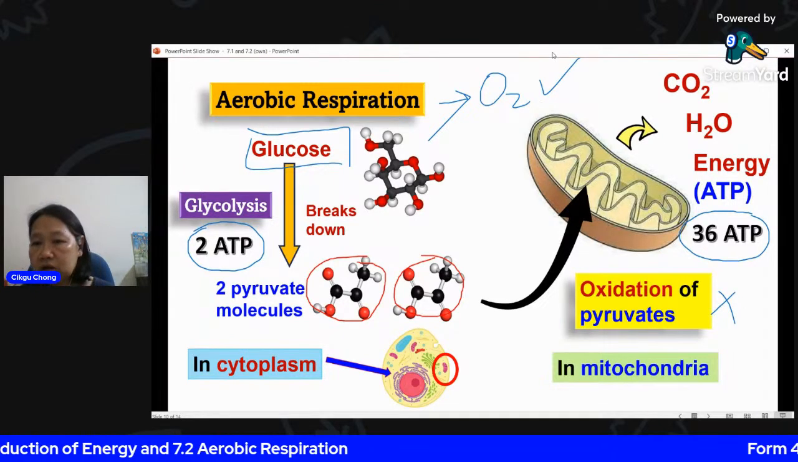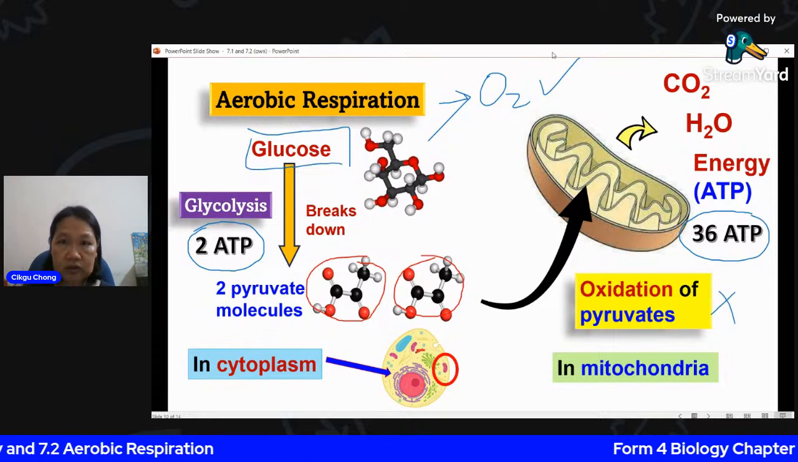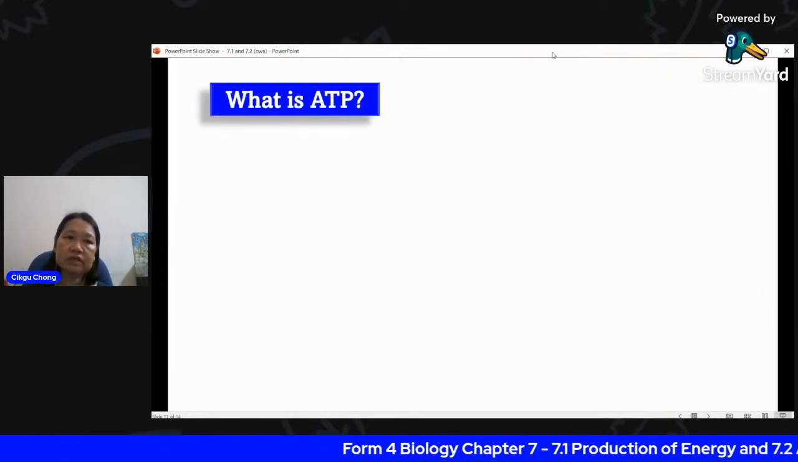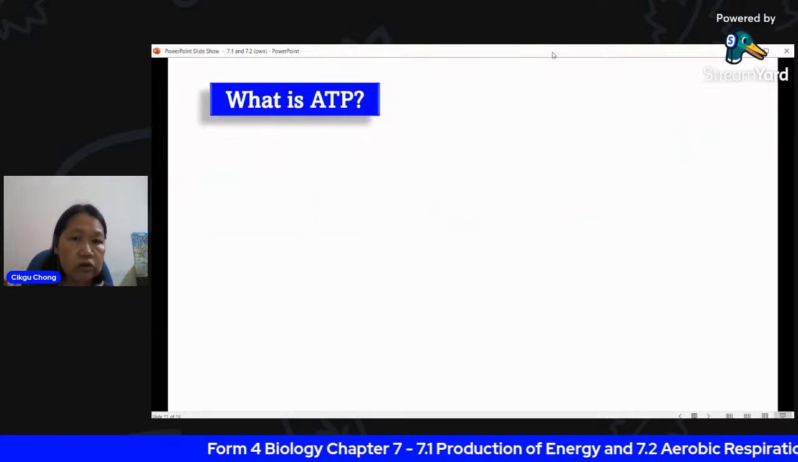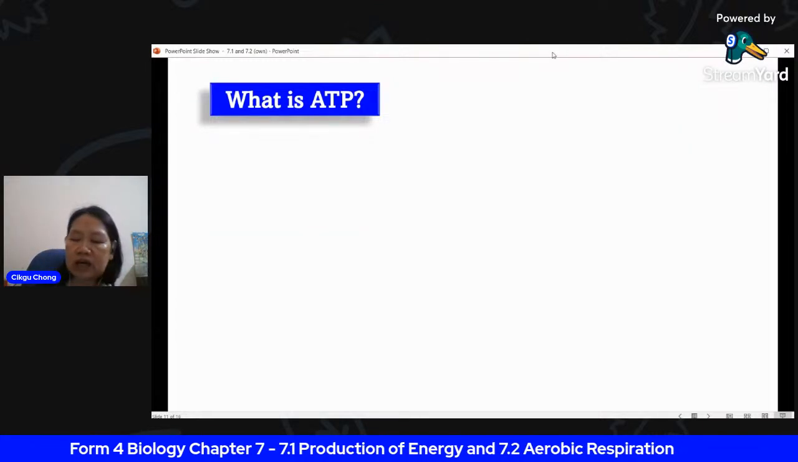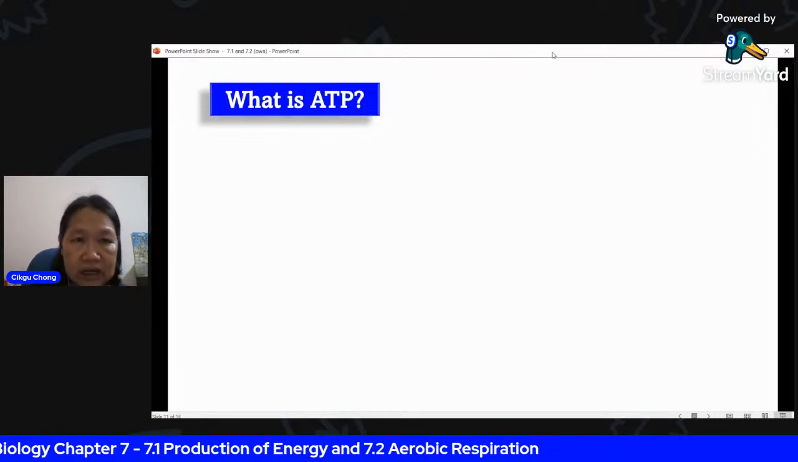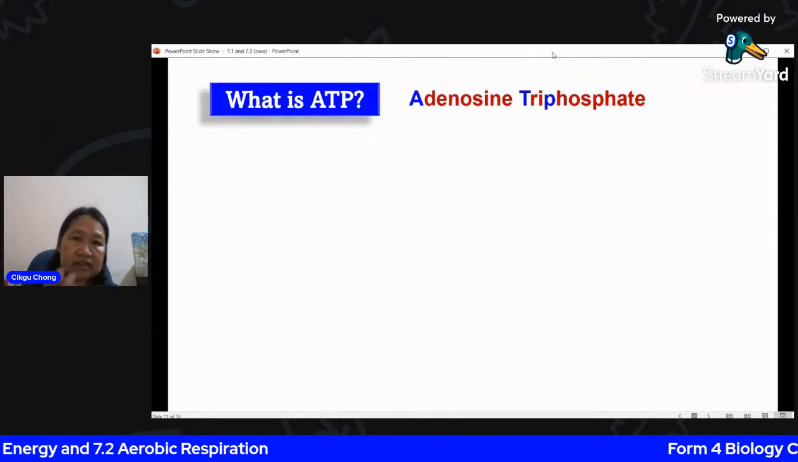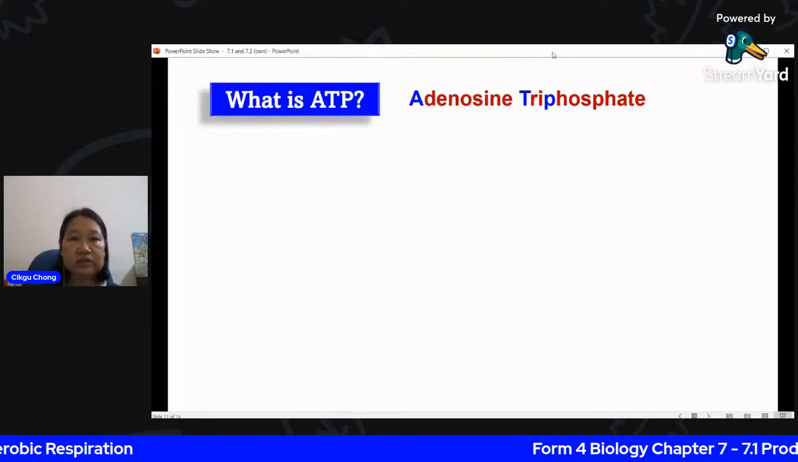So we will go on to ATP. I'm telling you about ATP here. Now what is ATP? I'm sure you know the name, right? You can tell me what's ATP. Fantastically, everybody knows it's adenosine triphosphate. So you have the A and the T and the P, adenosine triphosphate.